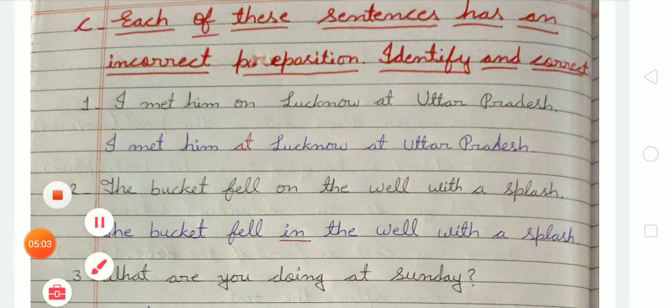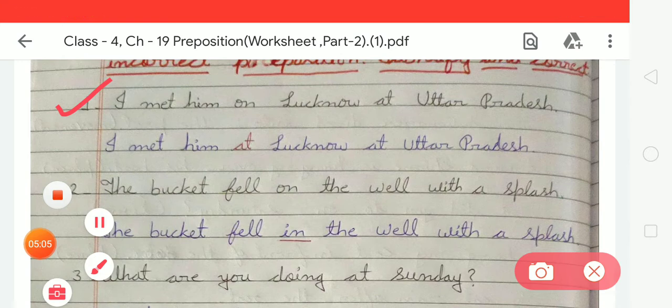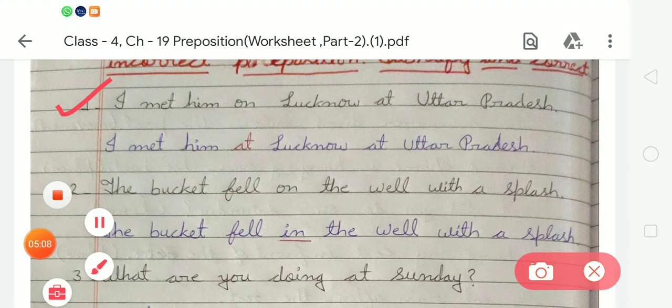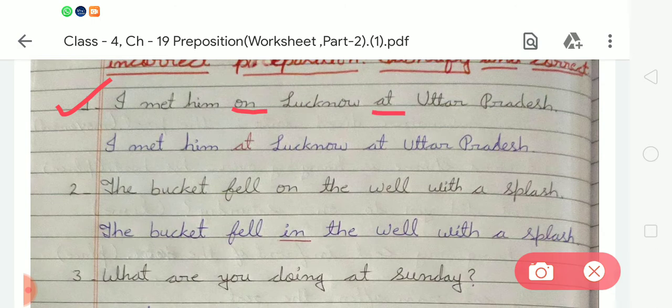So in number 1 we can see, I met him on Lucknow at Uttar Pradesh. So student, we have to change this given preposition on to at. We have to write, I met him at Lucknow, at Uttar Pradesh. Okay, at Uttar Pradesh. So next, do the next.